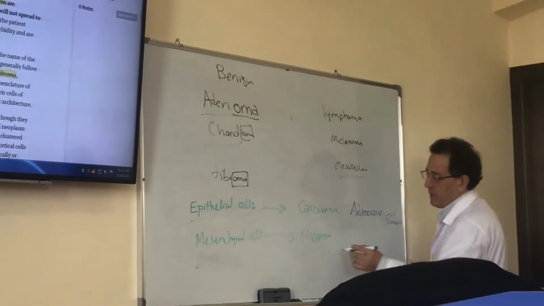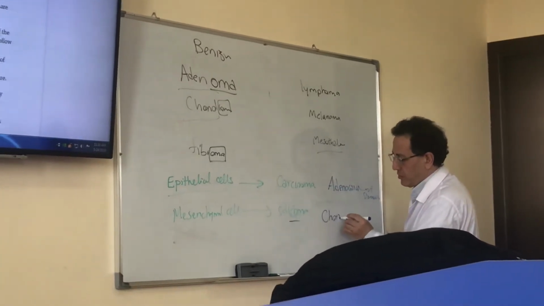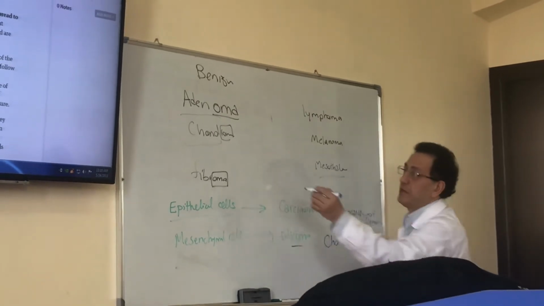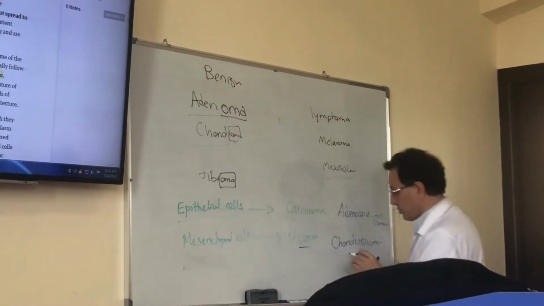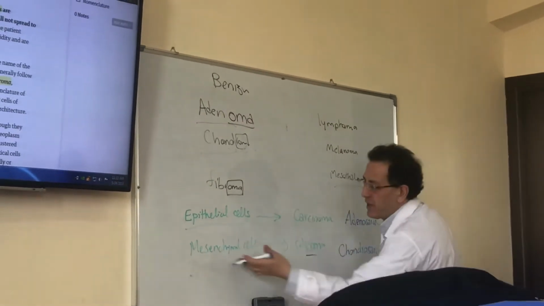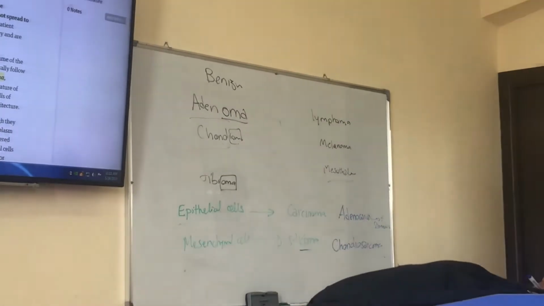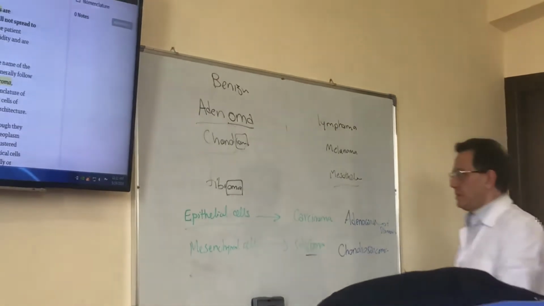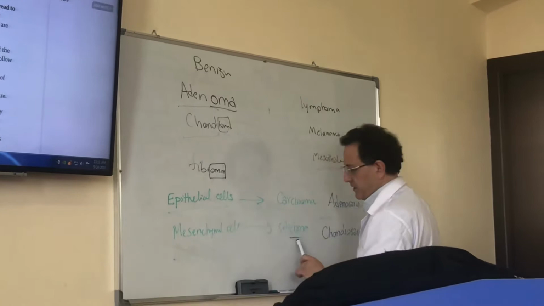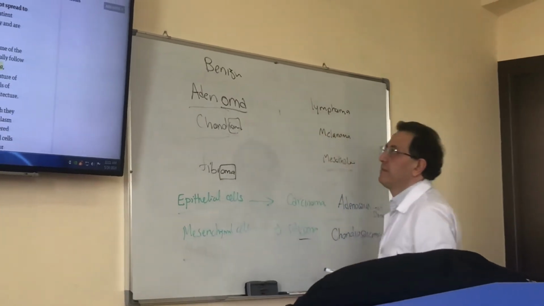And sarcoma, for example, chondrosarcoma. Chondroma is benign, but chondrosarcoma is malignant, and its cell of origin is mesenchymal cell. So carcinoma originates from epithelial cell, sarcoma from mesenchymal cell.